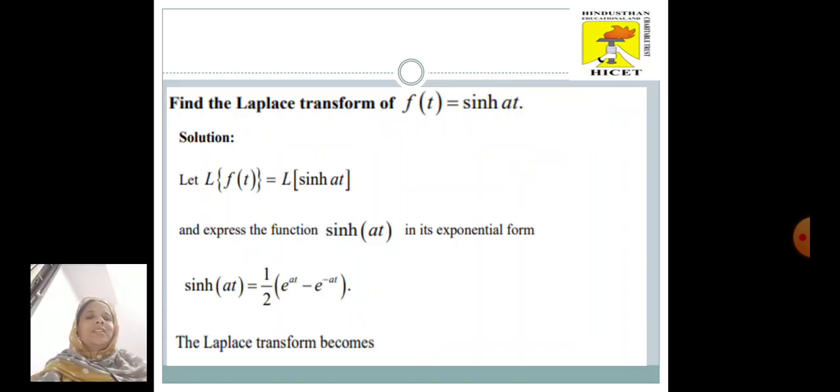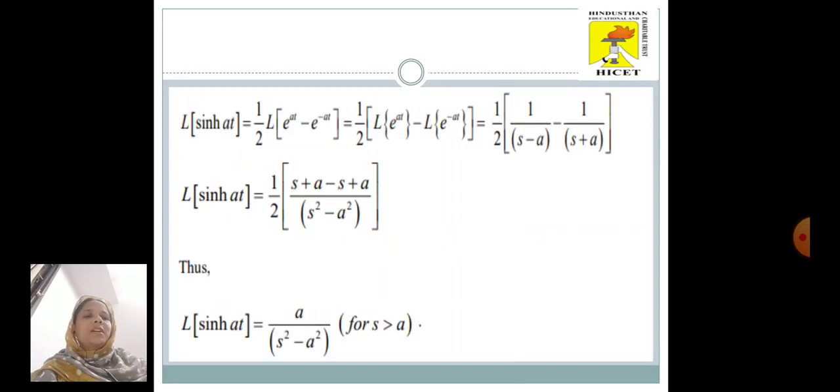One more example. Find the Laplace transform of f of t is equal to sin h a t. The solution is L of f of t is equal to L of sin h a t, and now we express the function sin h a t in its exponential form. Sin h a t is equal to e power a t minus e power minus a t by 2. Now the Laplace transform becomes L of sin h a t is equal to half into L of e power a t minus e power minus a t.